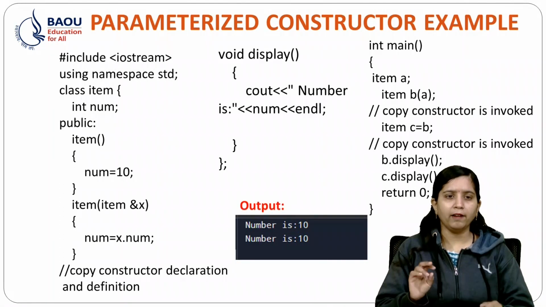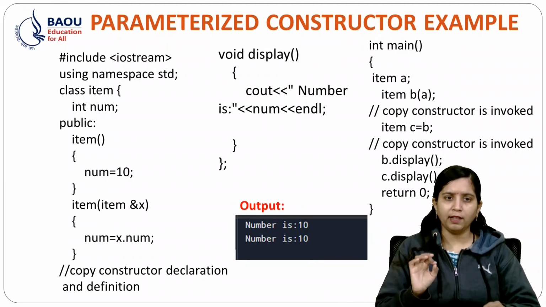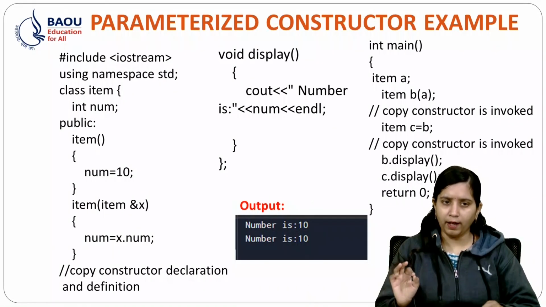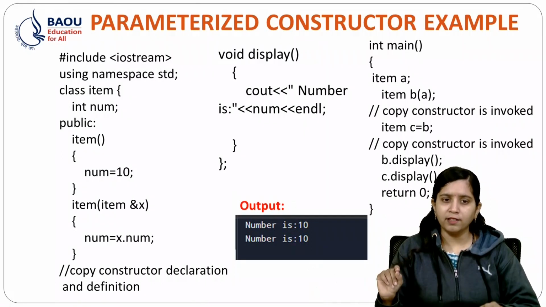Let's see, I have taken one class named Item. In that I have int number. By default, the specifier is private for int number. In the public specifier I have one default constructor, that is num is equal to 10, and I have created a second constructor, that is Item, taking a reference, x.